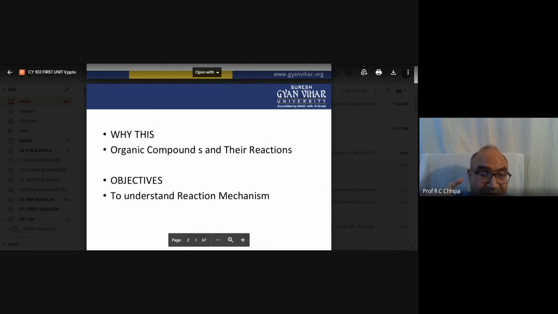So here the reaction mechanism itself is important: the reaction between two or more organic compounds, and then the reaction conditions, the temperature, the pressure, the catalyst, or whatever other supporting groups, the substituent groups. So let's come towards this one.